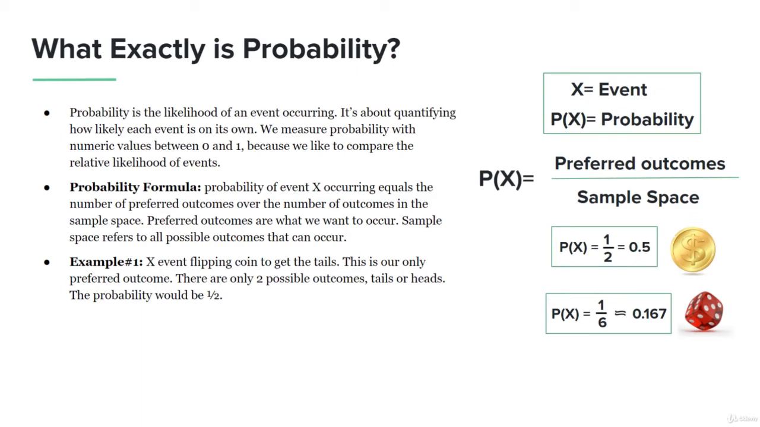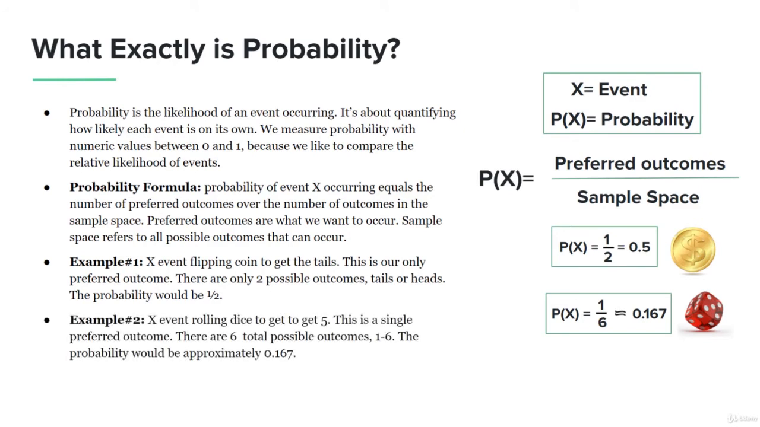Very simple. This is a very straightforward example, and I want you to get a fundamental understanding of this. It's really that simple. You're looking to flip a coin and you have two different outcomes, tails or heads. And so you have the probability at 1/2. It's literally that simple.